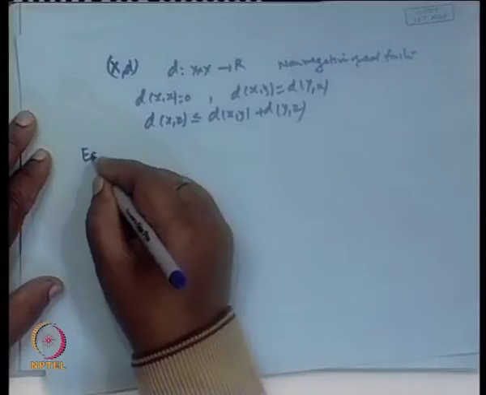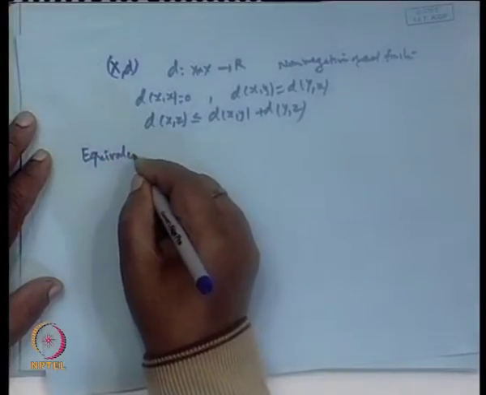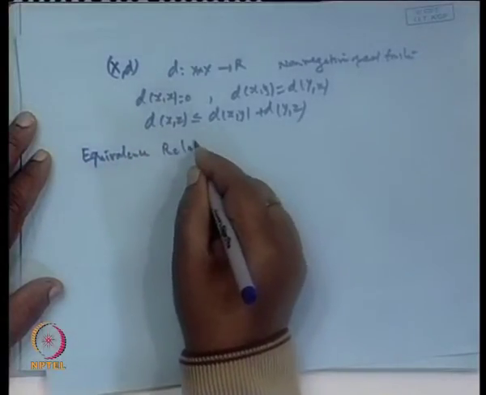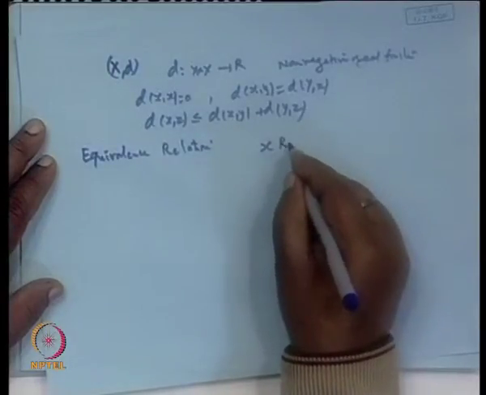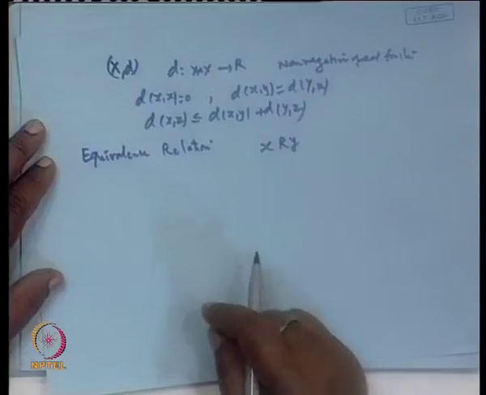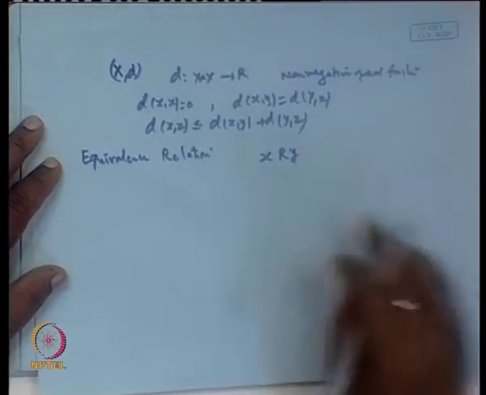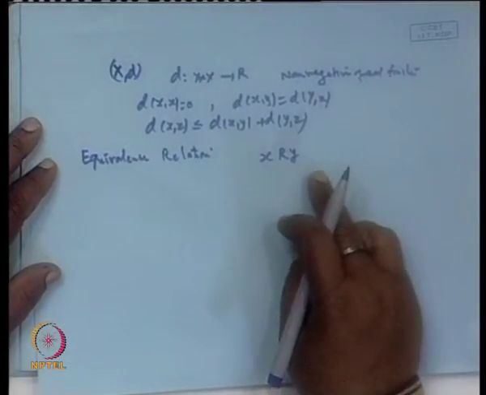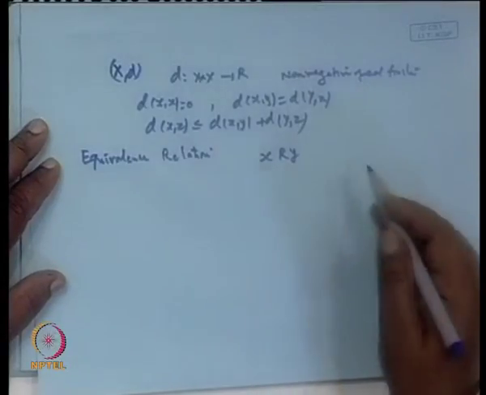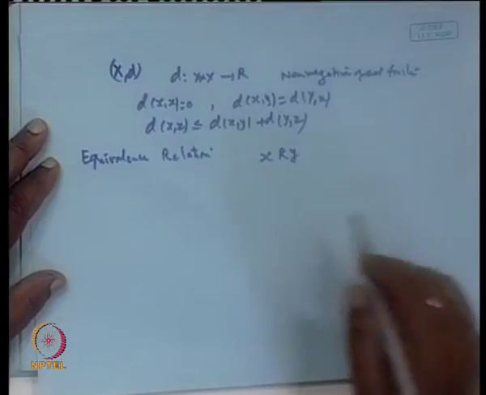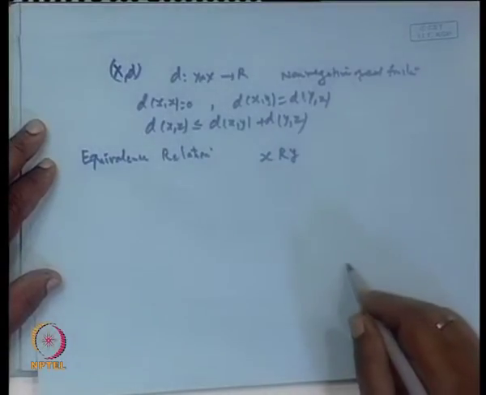By an equivalence relation we mean the following: suppose x and y are two elements of a set and x is related to y under a certain relation. Say, I take the relation x related to y if x is a divisor of y, or x plus y equal to 3, and in many such ways one can relate.